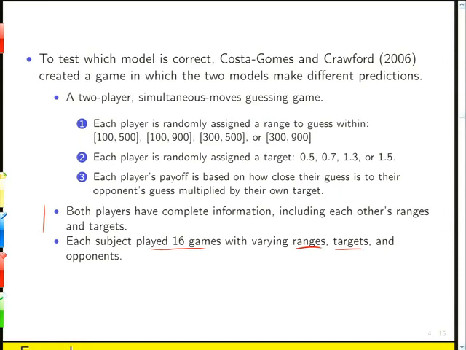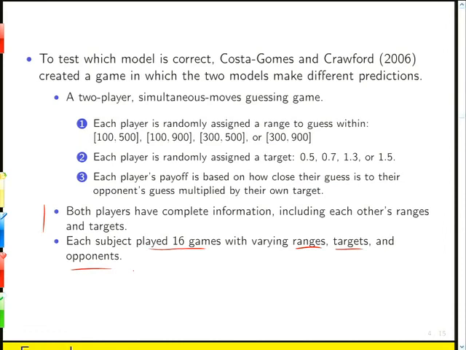So in some sense, what they were going after was a whole bunch of data of people not playing the same game over and over again, but each game with a slightly different opponent, different range, different target, so people wouldn't fall into a rut. And it turns out that the predictions of what people should do in this game are radically different under the 3 competing models that we'll look at: the Nash equilibrium, the level K, and the dominance thinking.